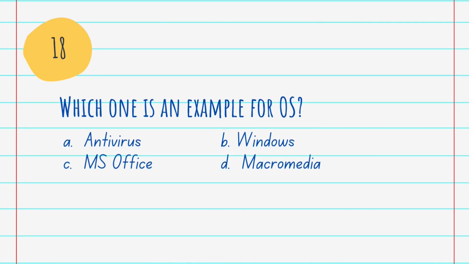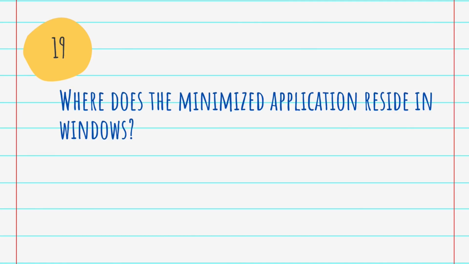Okay, got it? The next question is: which one is an example of operating system? A. Antivirus. B. Windows. C. MS Office. D. Micromedia. And the answer is B. Windows. Windows is an example of operating system. Question number 19. Where does the minimized application reside in Windows? Answer is on the taskbar.